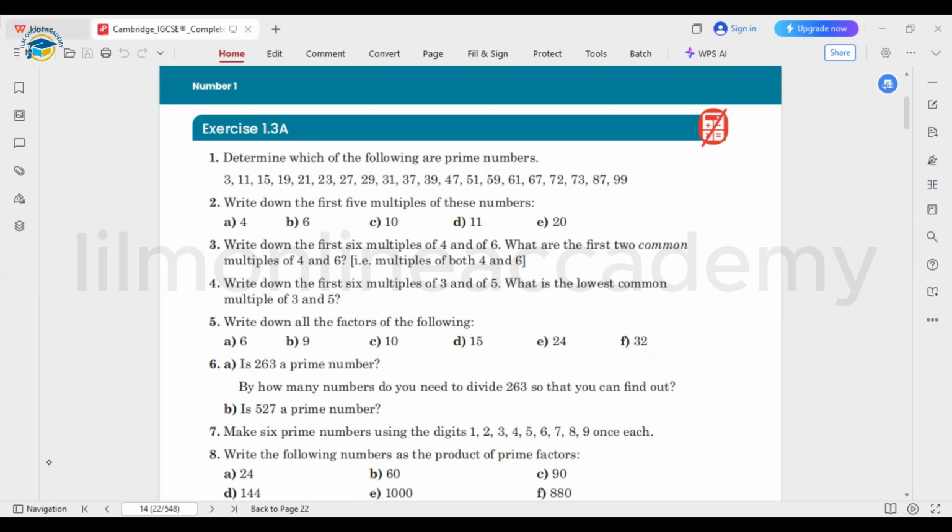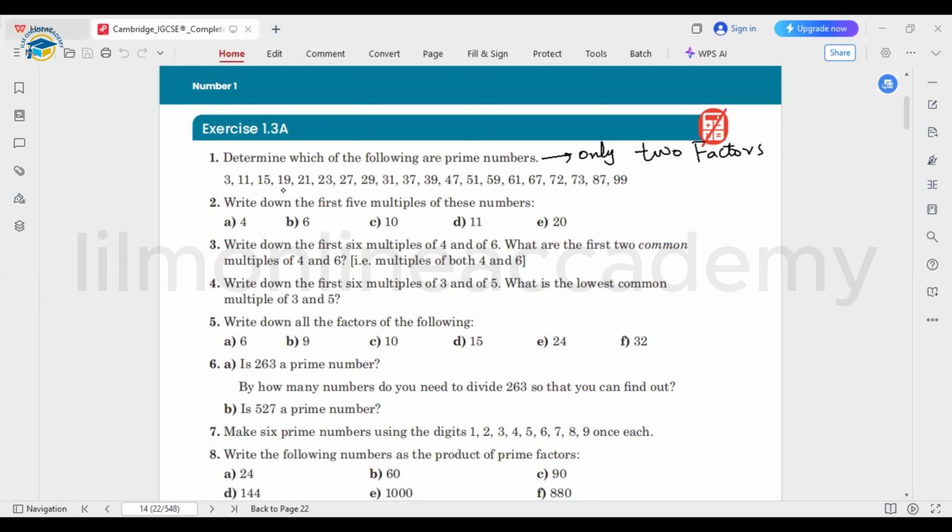Prime numbers only have two factors, the number 1 and the number itself. The numbers having only two factors, we are going to take as prime numbers.